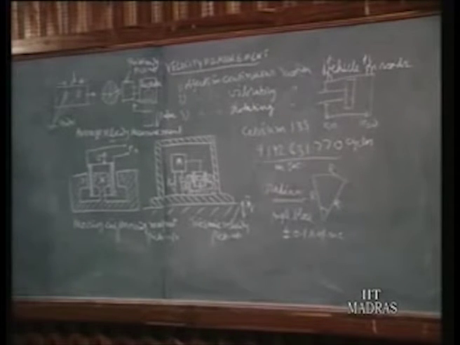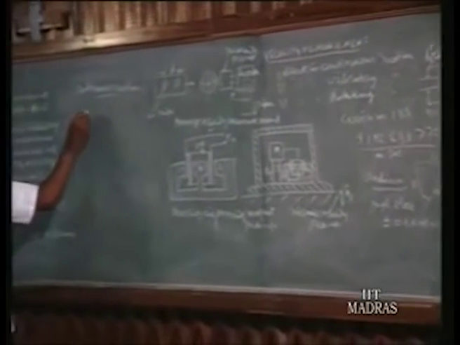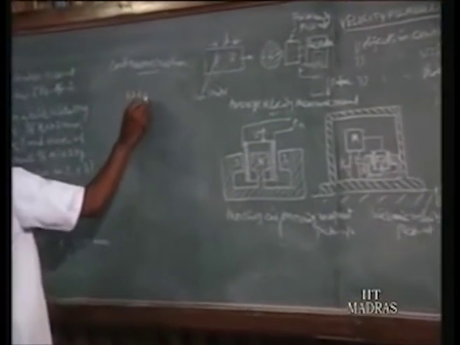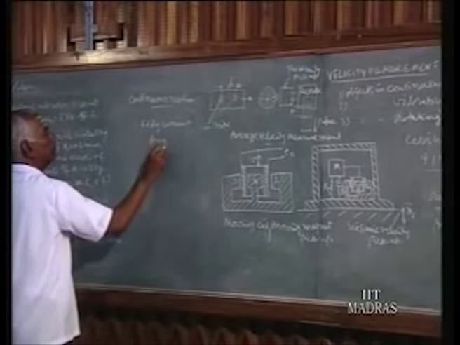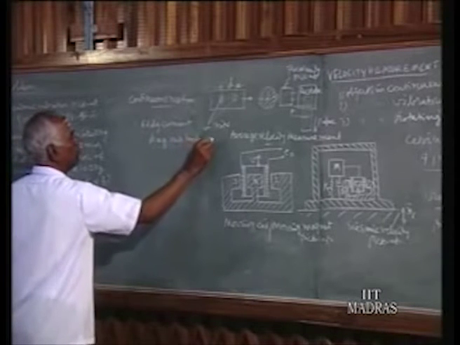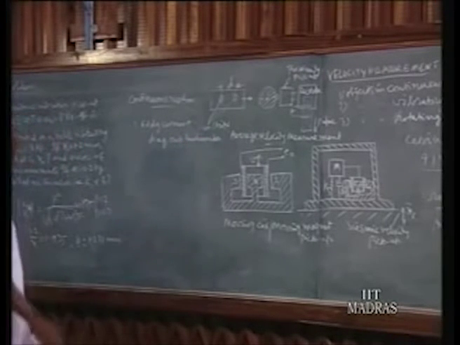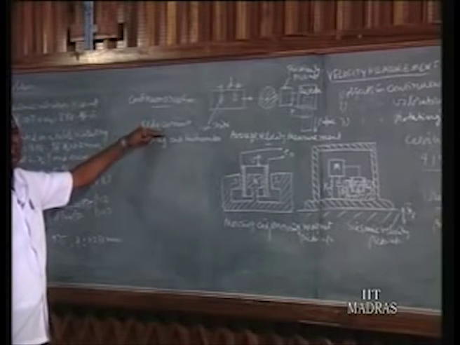So, continuous motion. First, we have got the eddy current drag-cup tachometer. It's an instrument which measures essentially the rotating speed of one of the wheels of the vehicle.